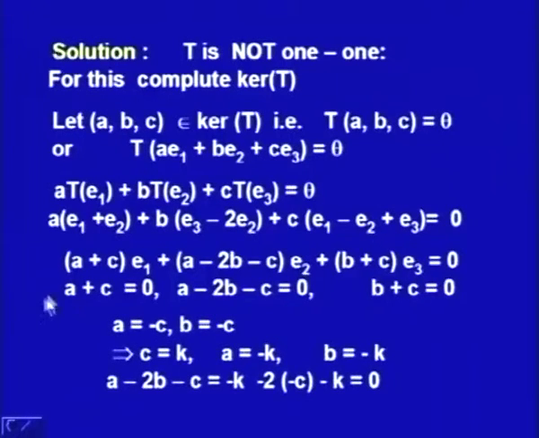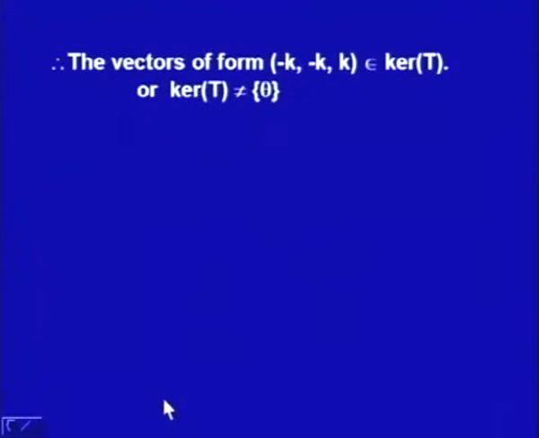From the first equation we can say A is equal to minus C. From the third equation we say B is equal to minus C, and when we substitute these values in the second equation, we can say C is equal to K and A is equal to minus K and B is equal to minus K. So this value is coming from the second equation: A minus 2B minus C is equal to minus K minus 2 times minus K minus K is equal to 0, and accordingly the vector of the form (minus K, minus K, K) belongs to kernel T. K can be any scalar and it may be 0 also, but it may be non-zero.